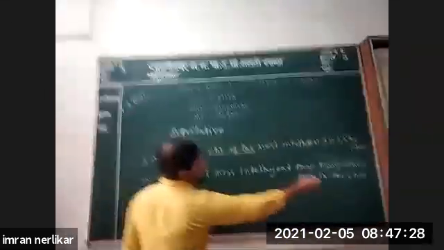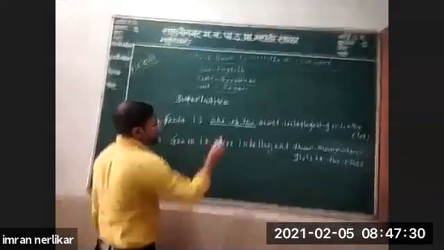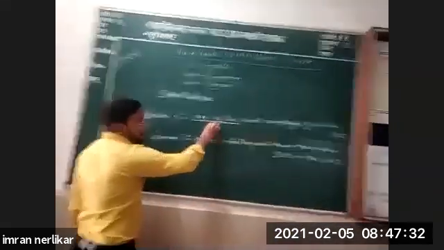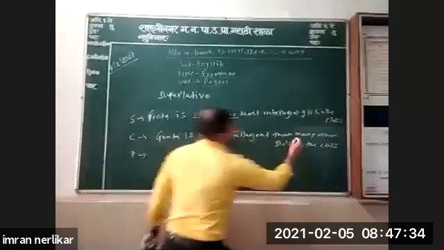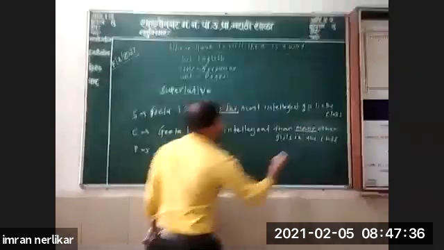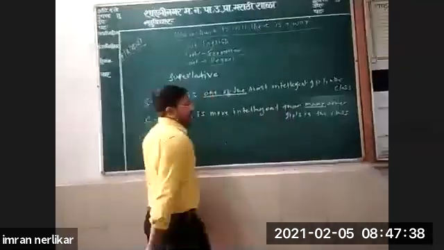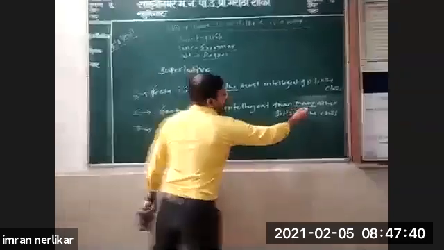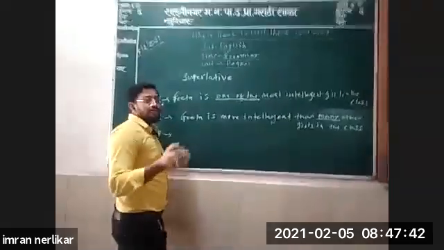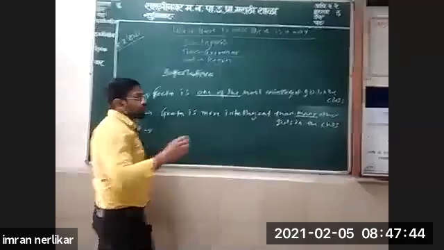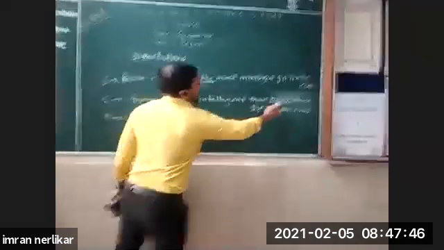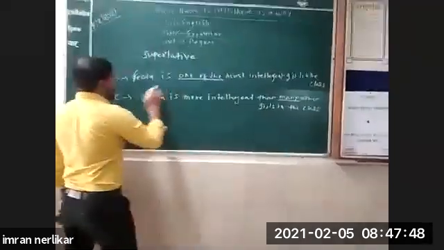The rule is, when "one of the" is used in superlative degree, you have to use "many other" instead of "any other". Only a simple change. In other sentences we use "any other", but when "one of the" is used, you have to use "many other" in comparative degree.